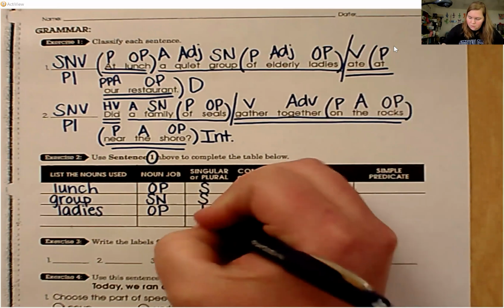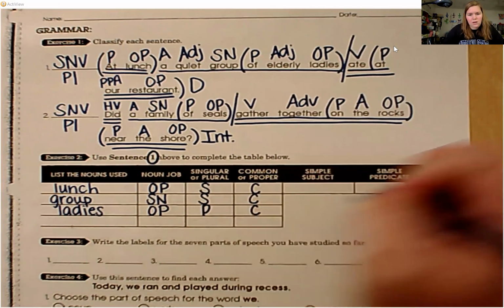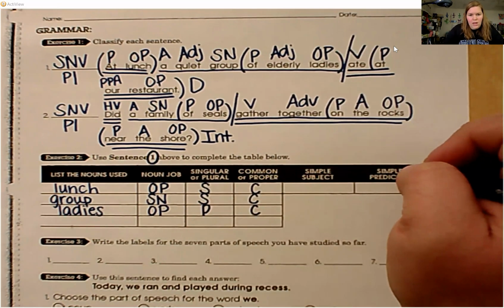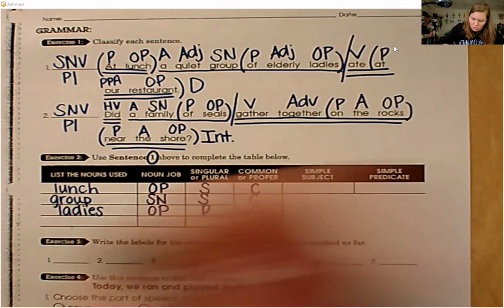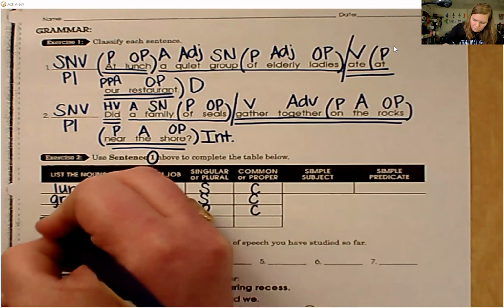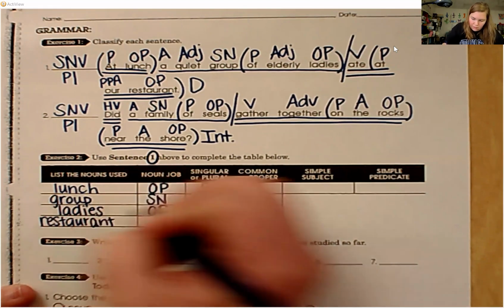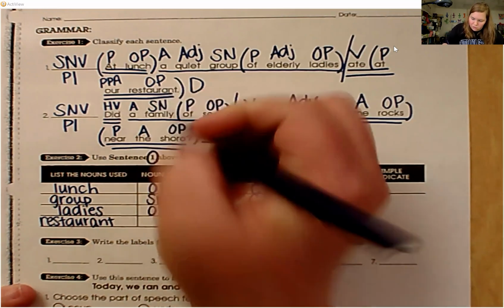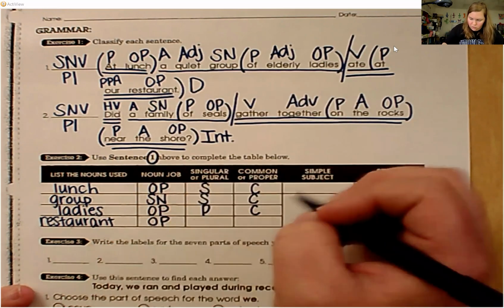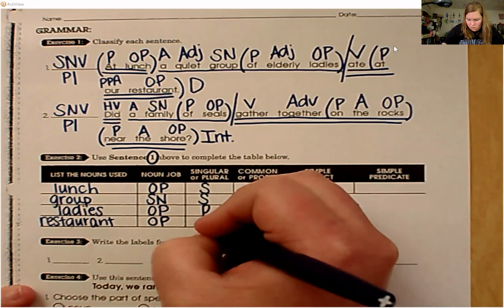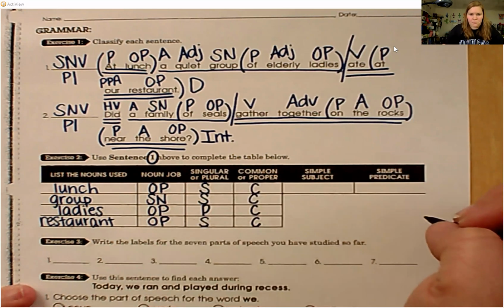Plural, more than one. Common noun. And there's one more. Restaurant. What is restaurant's job? It's labeled object of the preposition. Restaurant is singular and common.